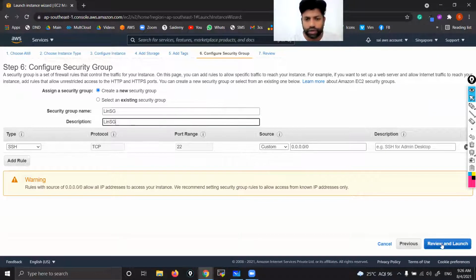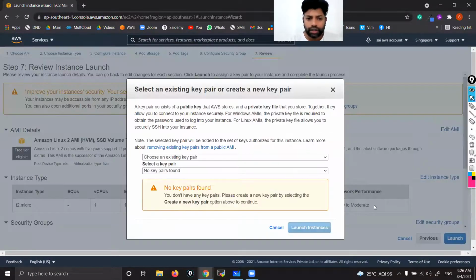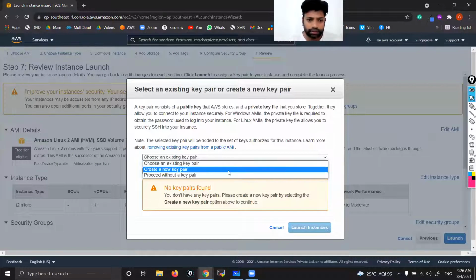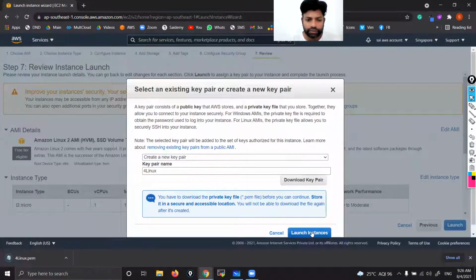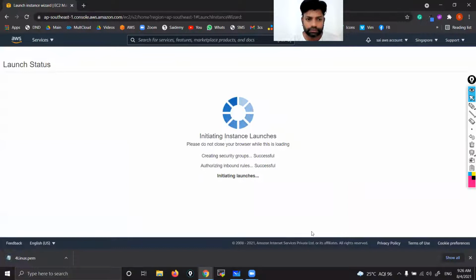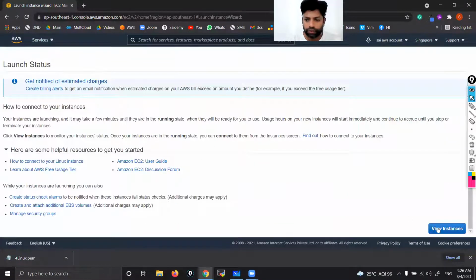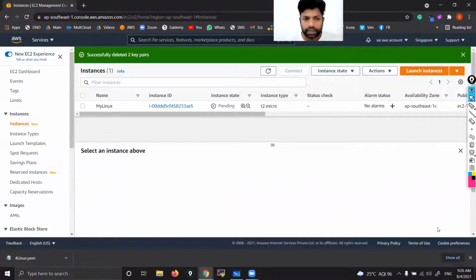Now review and launch, then launch. Let me create a new key pair. Create new key pair. Give whatever name that you want. I'll give today's date, 4, and Linux. I'm giving the name 4 Linux. Now download key pair and launch instance. Okay, now view instances. That's it. My instance is ready. You can see the key pair is also ready.